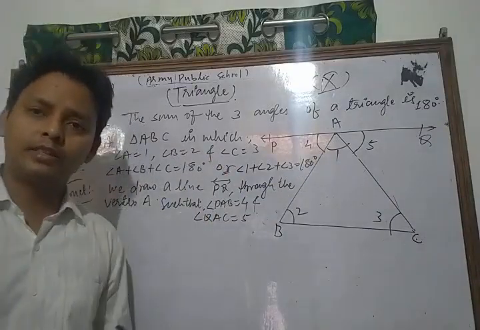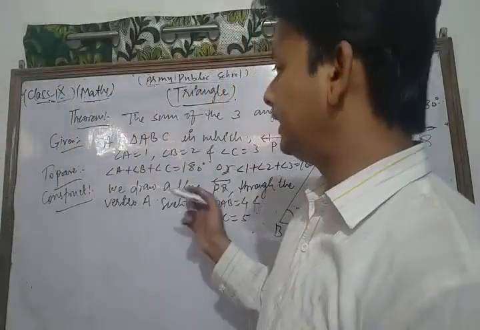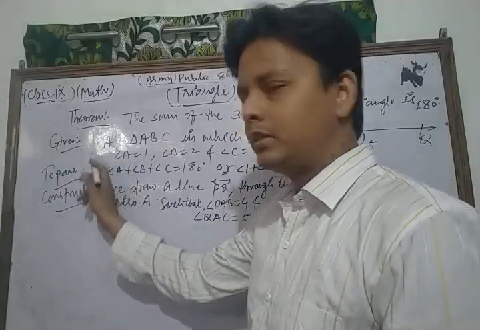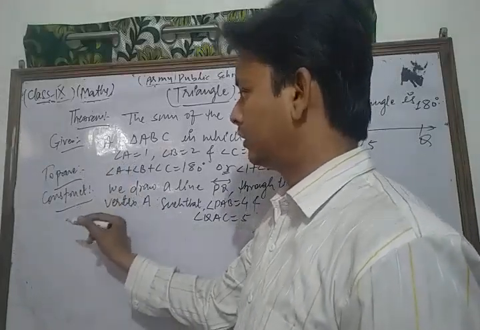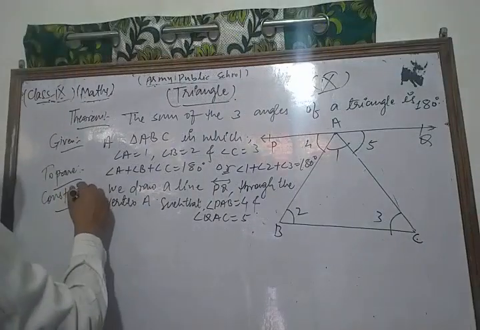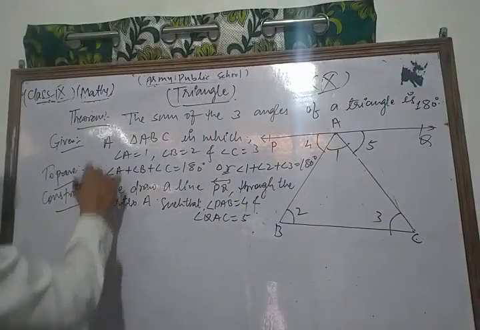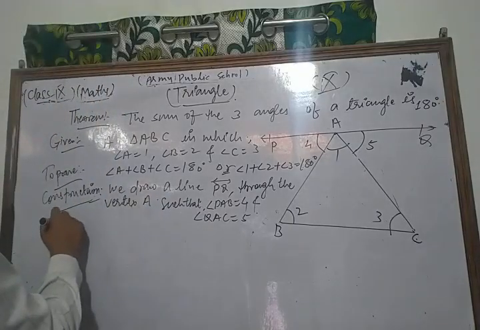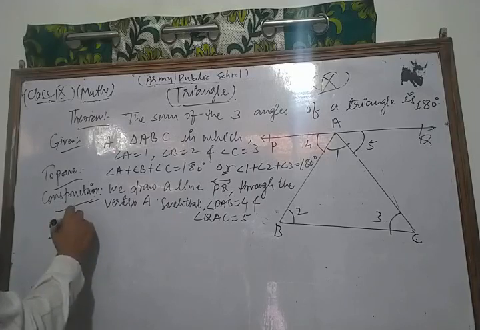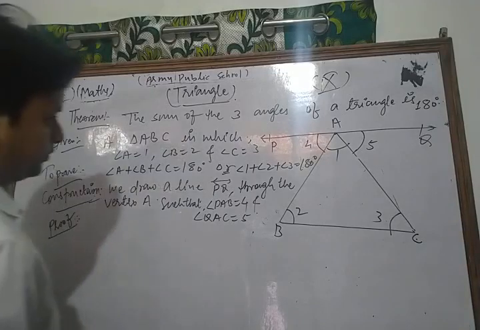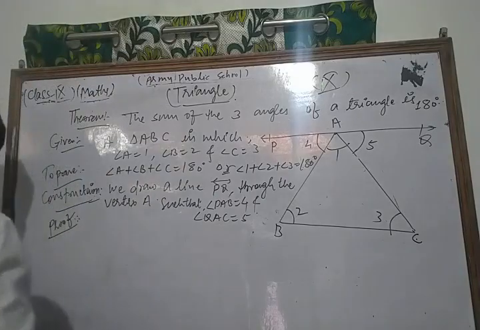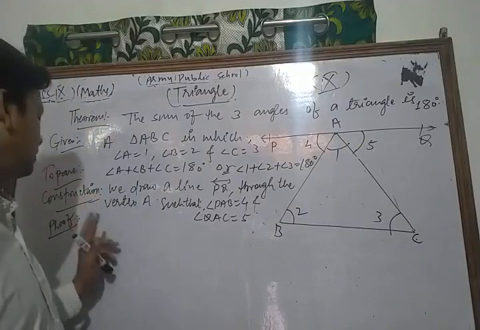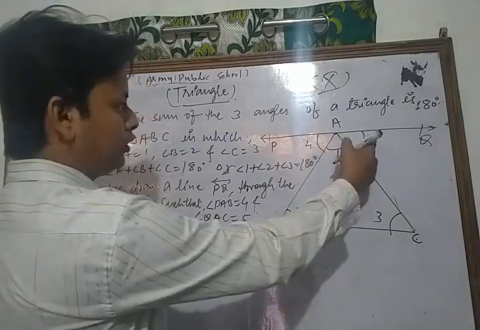So dear students, always remember that in proving any theorem, first of all we write the given, then what is to be proved, then the construction if any, and finally we write the proof. This is the sequence in proving a theorem. Now let's see. We draw PQ parallel to BC.